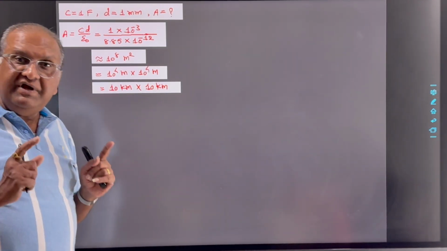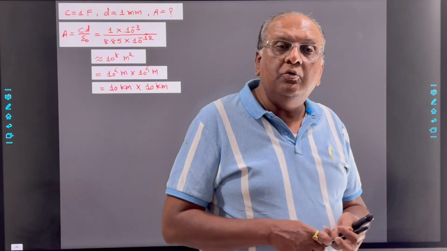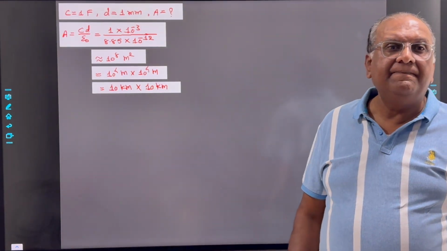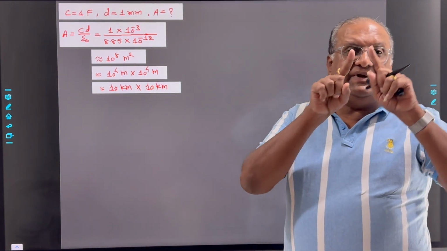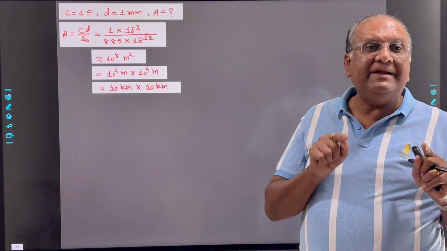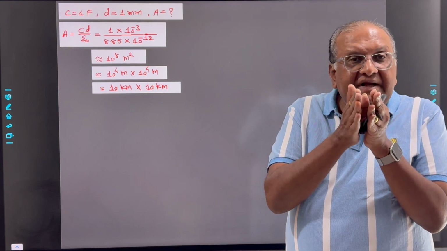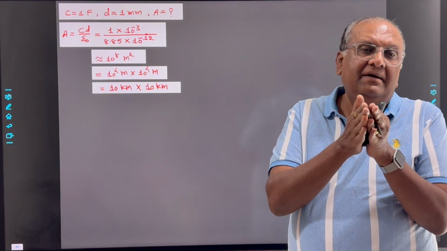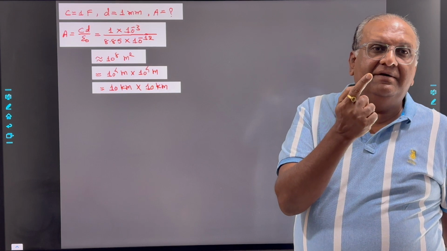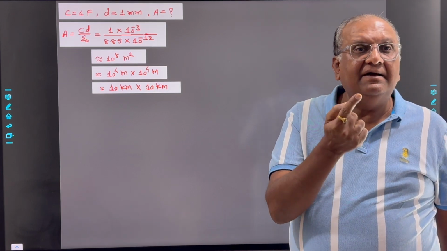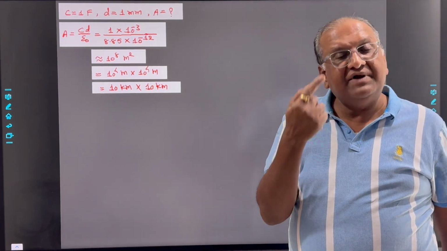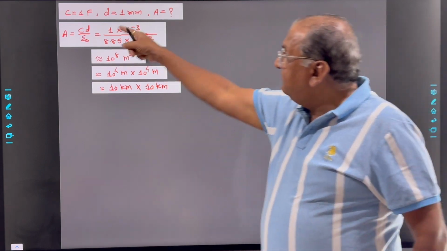It means if we take two conducting plates with length and breadth equal to 10 kilometers, and these two plates are separated by 1 millimeter, then we will get a capacitor of capacitance 1 farad.